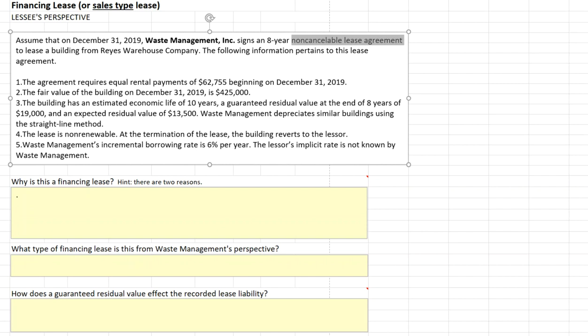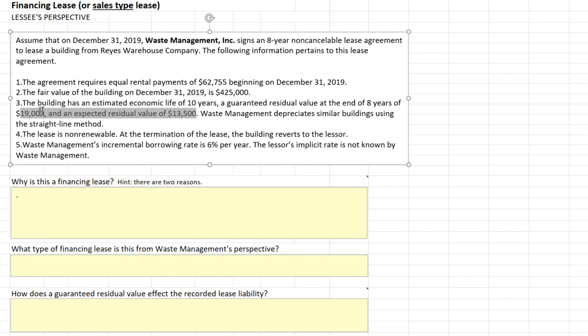The following information pertains to this lease. The agreement requires equal rental payments of $62,755 beginning on December 31, 2019. The fair value of the building on December 31st, 2019 is $425,000. The building has an estimated economic life of 10 years and a guaranteed residual of 8 years of $19,000 and an expected residual of $13,500.